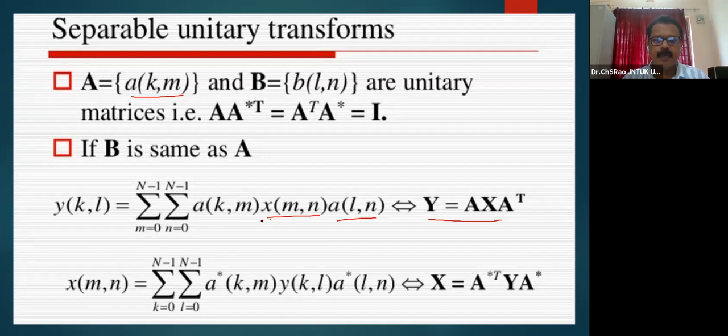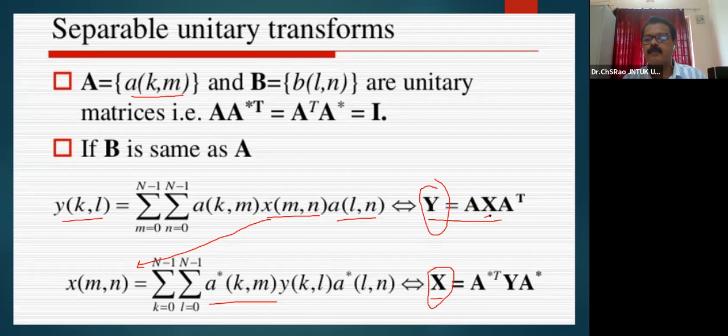Similarly, the same image or two-dimensional signal may be extracted back by inverse transformation. The inverse transformation kernel may be A star(k,m), obtained by taking the forward transformation equation Y(k,l) with A star(l,n). So x may be represented as A star transpose Y A star. Therefore, you can get back the original signal from the transformed version in matrix representation. Y is the transformation matrix and x is the inverse transformation matrix, that is, the original matrix or original signal.